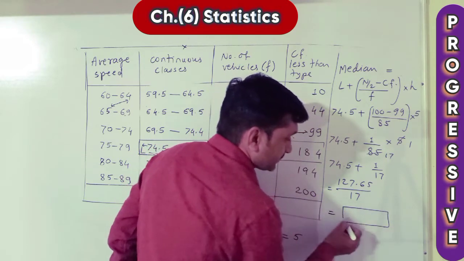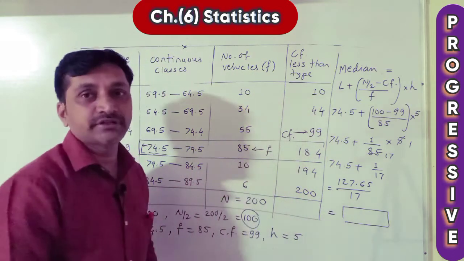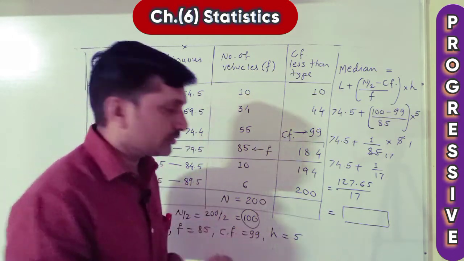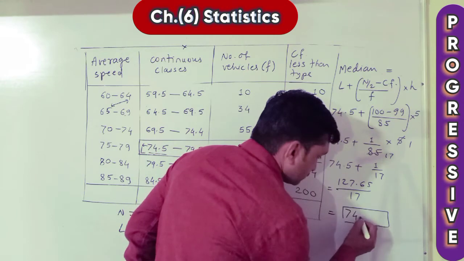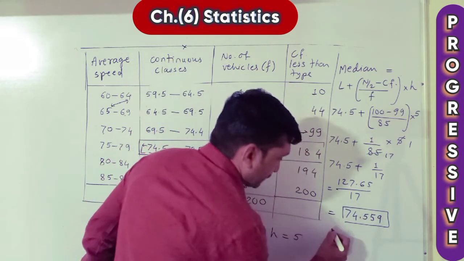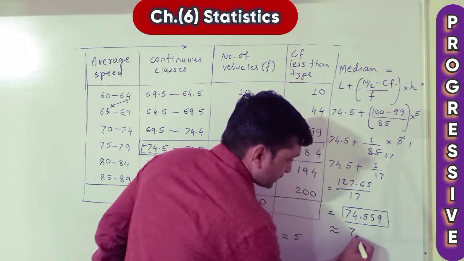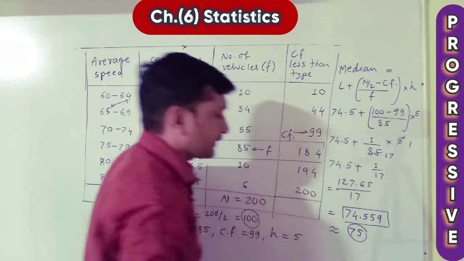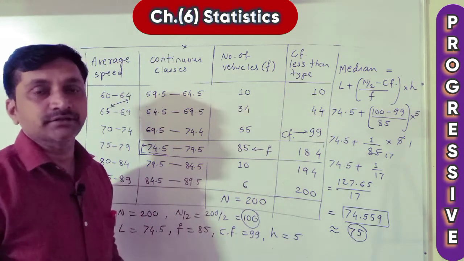Whatever answer we get, that is the median of the data. Division we got 74.559 after solving, and therefore the approximate value is 75. This is the median of the data.